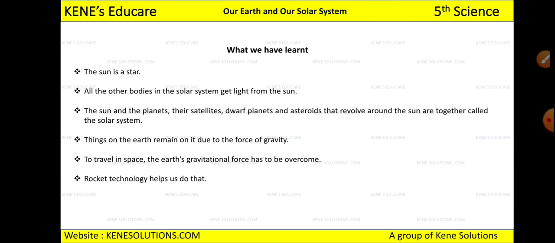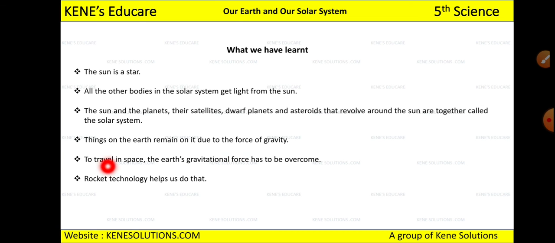Okay, now what we have learned in this lesson, just a summary, that the sun is a star, important one. All the other bodies in the solar system, they get light from the sun, right? And the sun and the planets, their satellites, dwarf planet means Pluto, and asteroids, they revolve around the sun and together they are called as solar system. Okay, and things on the earth, they remain on it due to the force of gravity. Why the things don't go up in the sky? It is because of the force of gravity.